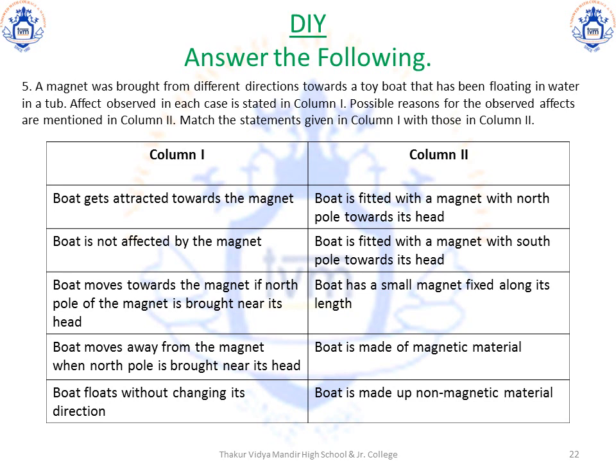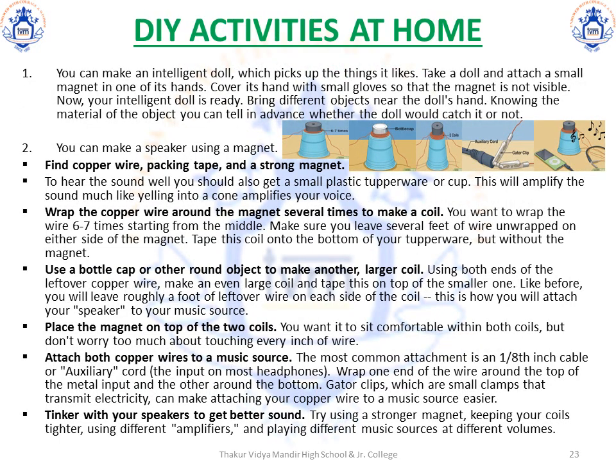Pause the video to answer the questions and then move on to check out the DIY activities at home. There are two activities that you can do. The first one is to make an intelligent doll that picks up things it likes. Take a doll, attach a magnet to it, secure it with a transparent tape, and then cover the magnet with a glove such that the magnet is not visible. Now your doll is ready.